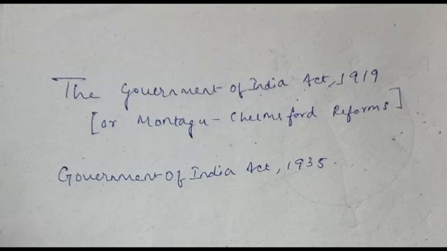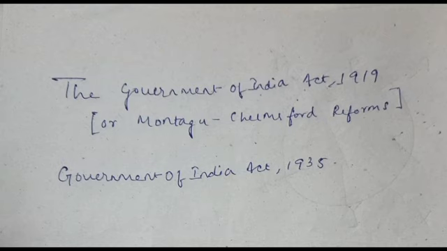The provinces were reorganized, some were geographically reorganized. Okay, Sindh was separated from Bombay. Bihar and Orissa were split into separate provinces. Burma was separated from India. Aden was detached from India and was established as a new colony. And the last important point is the separation of Burma. Burma was separated from India.